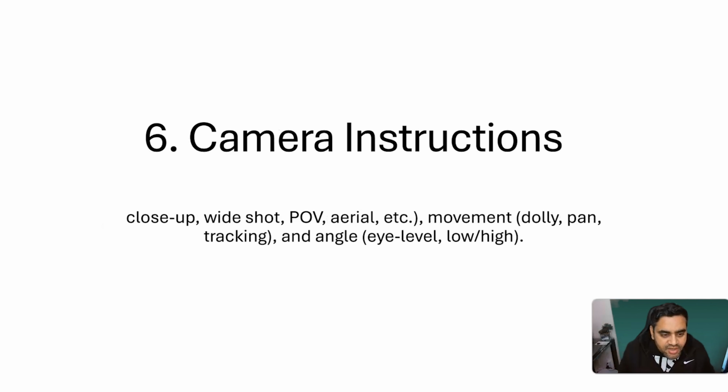Next important thing is the camera instructions. What do you want, a close-up shot, a wide shot? I guess most people miss this point. They don't write what kind of camera shot they need. Do they want a close-up shot, wide shot, point of view shot, aerial shot? What kind of movement do you want: dolly, pan, tracking, angle? I know right now it seems a little confusing, but when I give you a demo, it will be super smooth and it will be automated also.